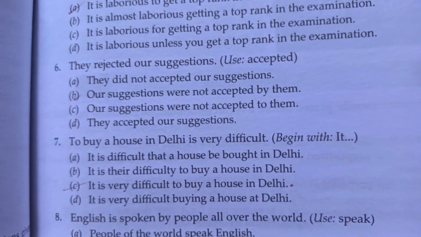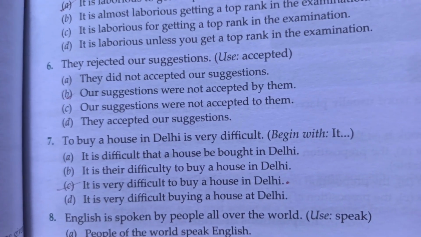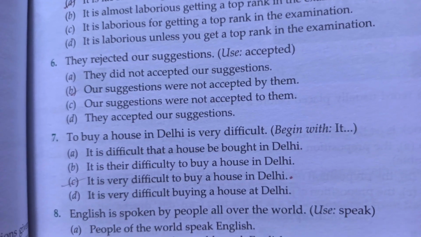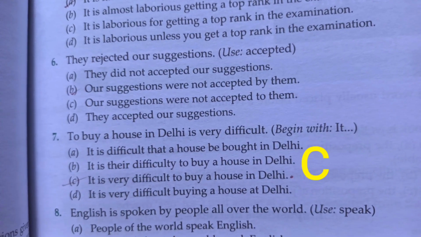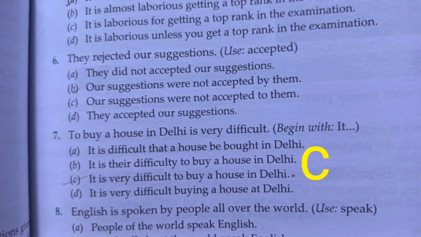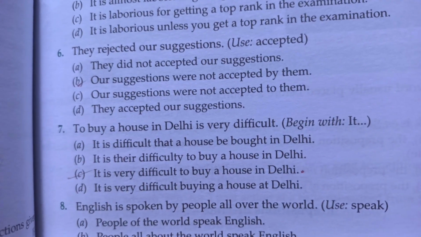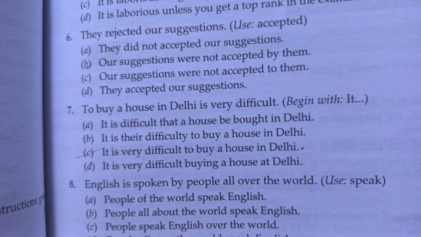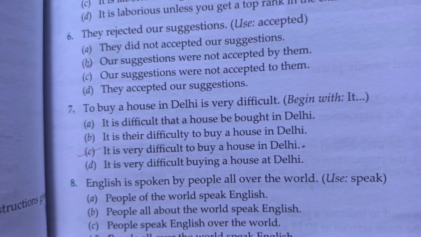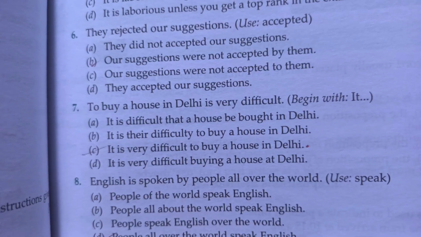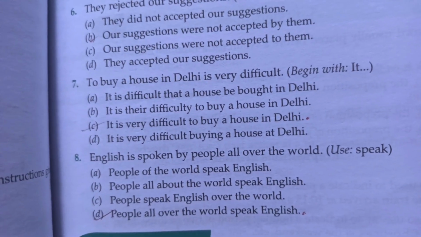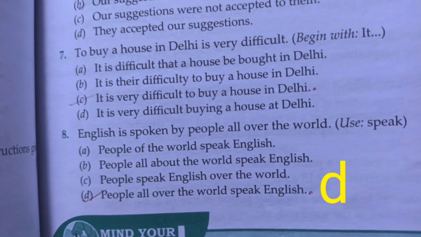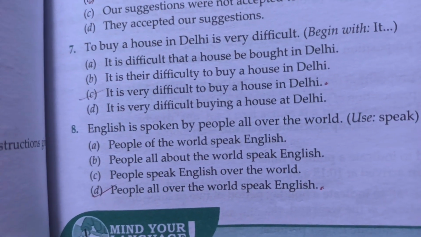Number 7, to buy a house in Delhi is very difficult. So here you have to begin with it. Here option C is correct. It is very difficult to buy a house in Delhi. Next, number 8. English is spoken by people all over the world. So here you have to use speak. So here option D is correct. People all over the world speak English.